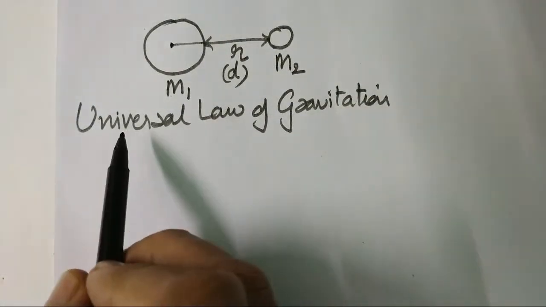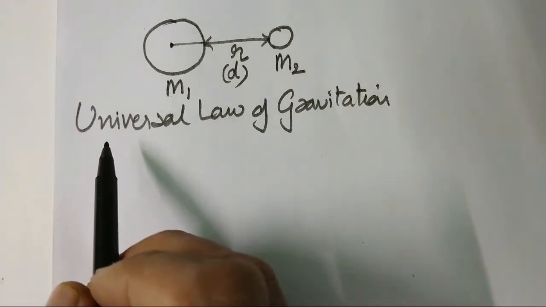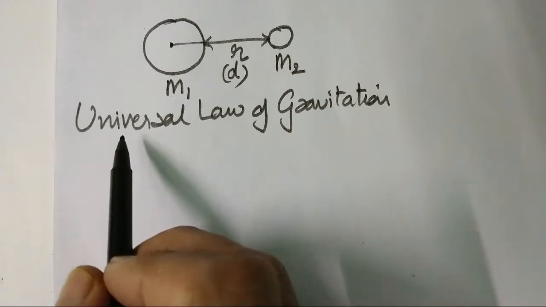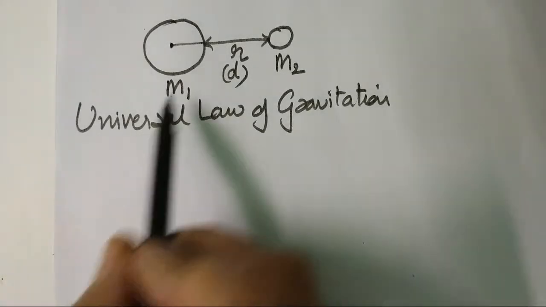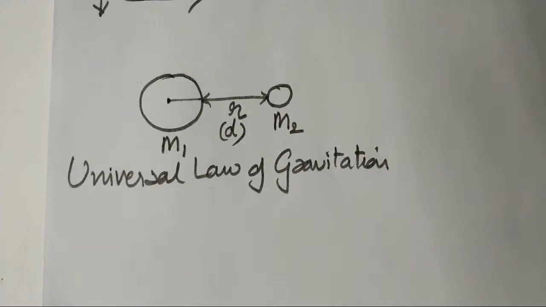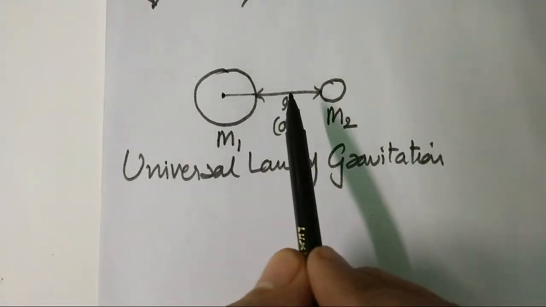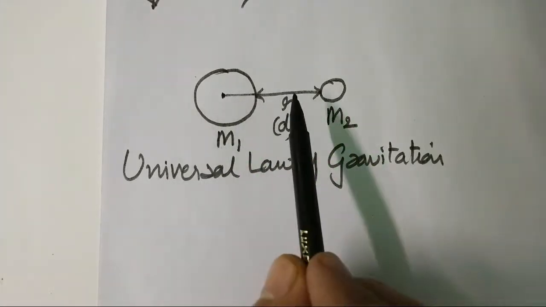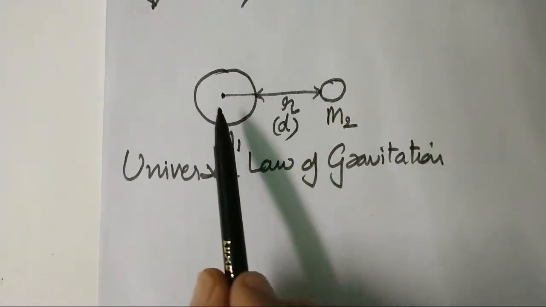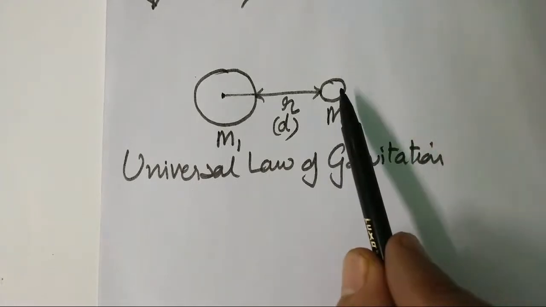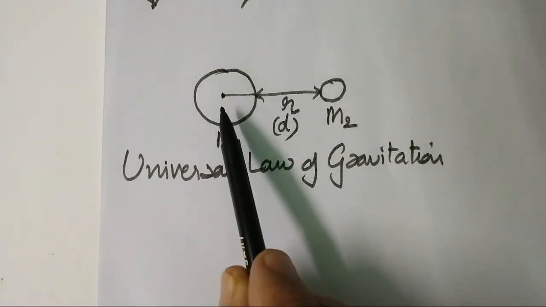This law is applicable to every object in the universe. According to this law, every object in the universe attracts every other object with a force. This object will attract that object with a force, and that object will also attract this object with a force.